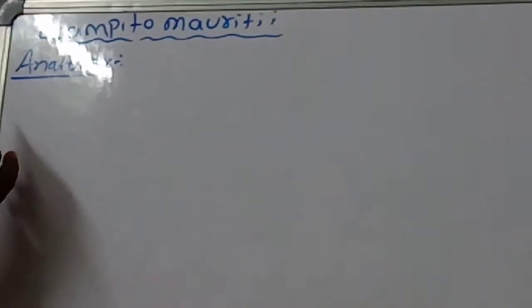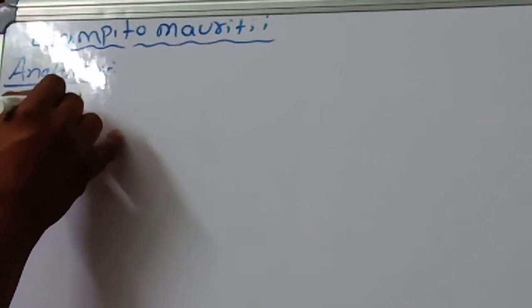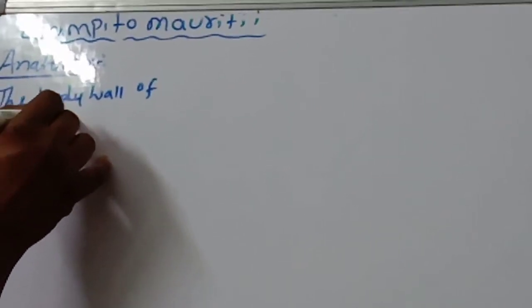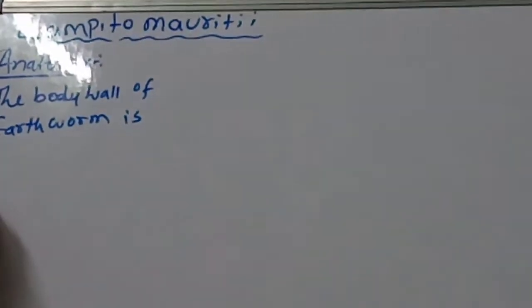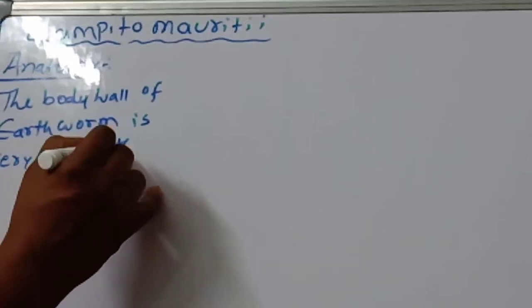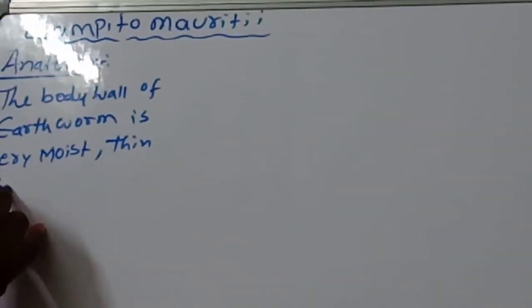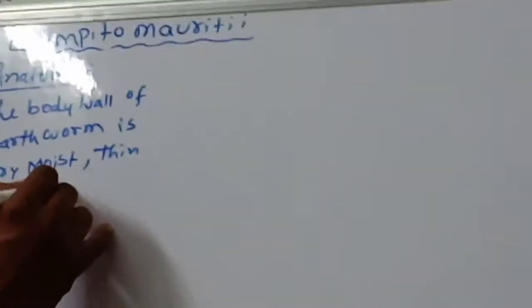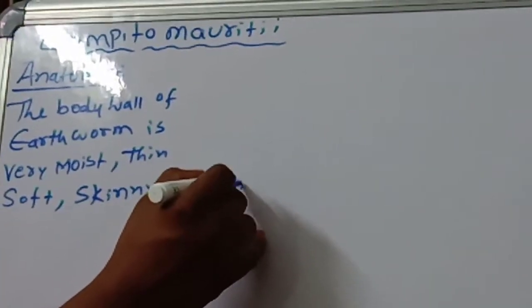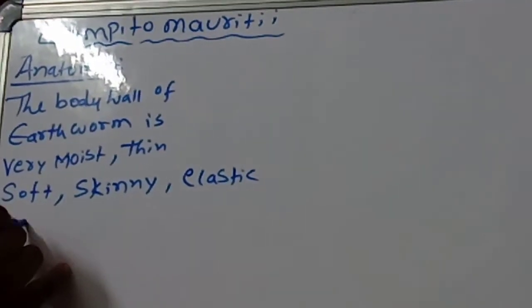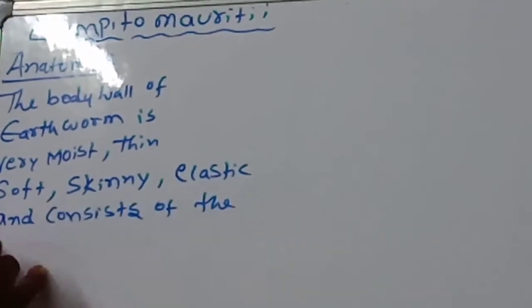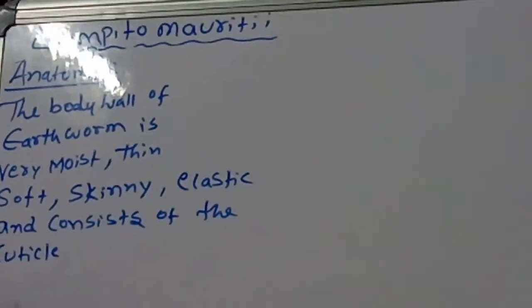The body wall of the earthworm is very moist, thin, soft, skinny, and elastic, and consists of the cuticle,